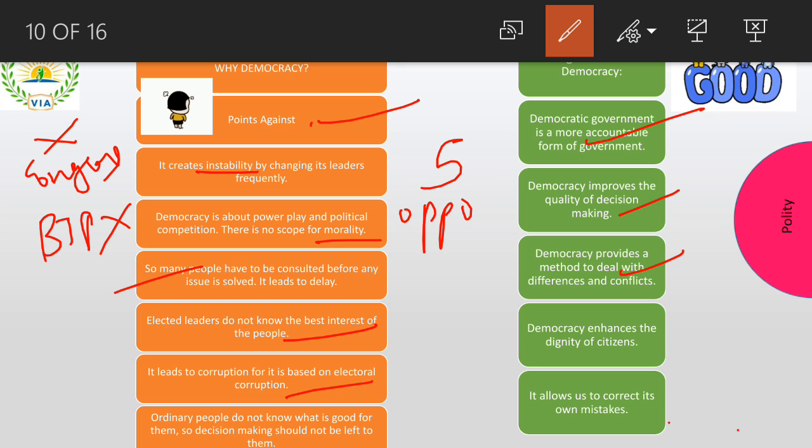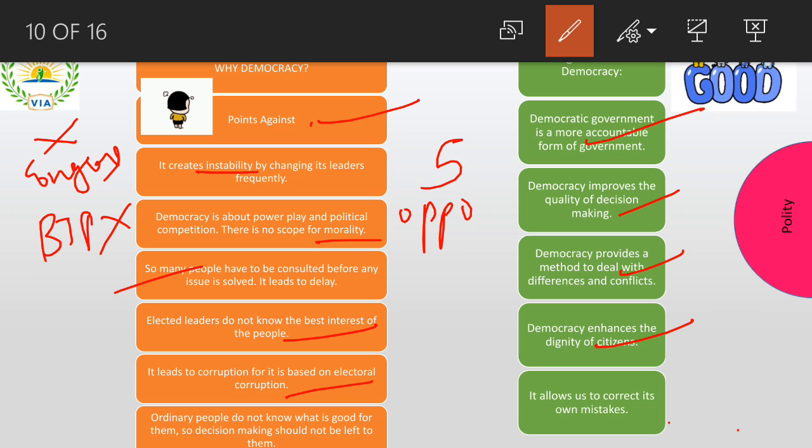Then democracy provides a method to deal with differences and conflicts. So if there are any two parties fighting or in conflict, they try to sit together and talk. It is not going to be a war, right? So in democracy, people sit together, they talk to each other, and they try to solve the problems. Right? Democracy enhances the dignity of the citizen.